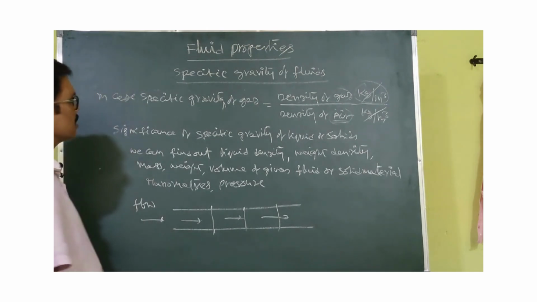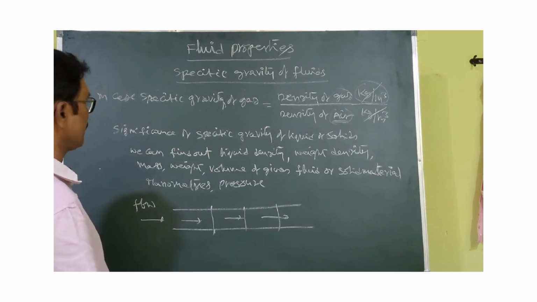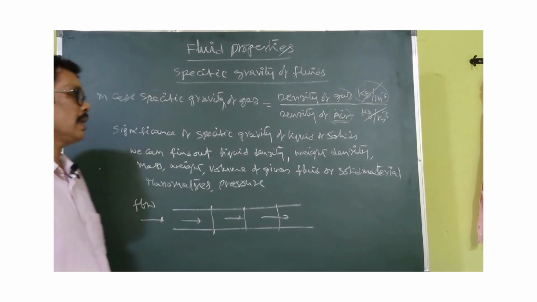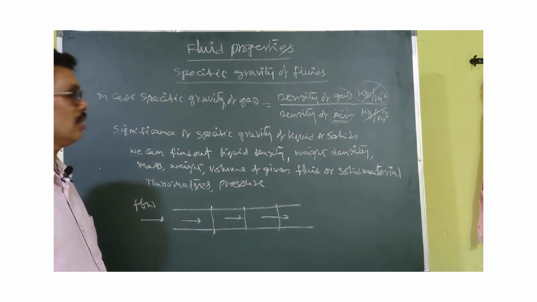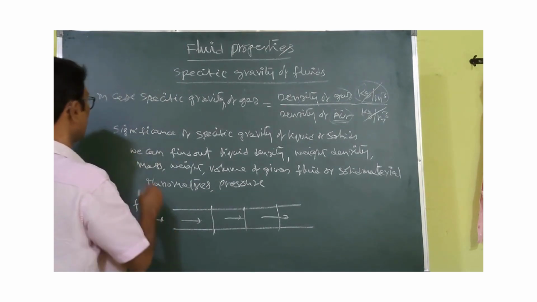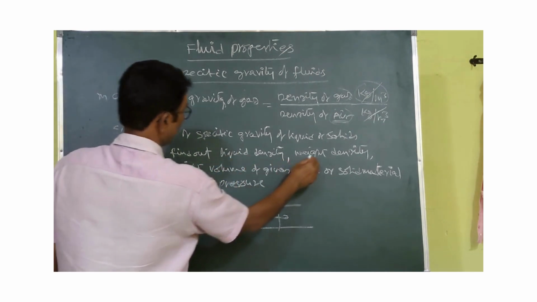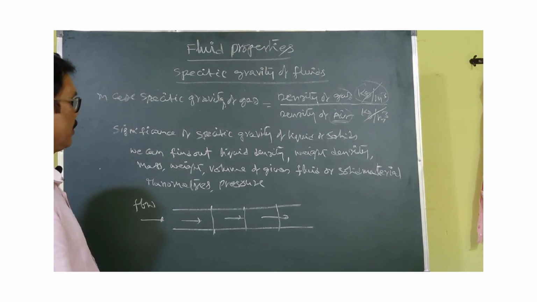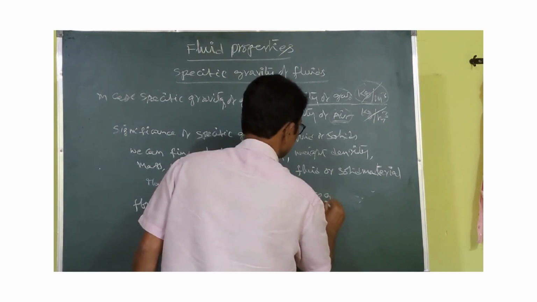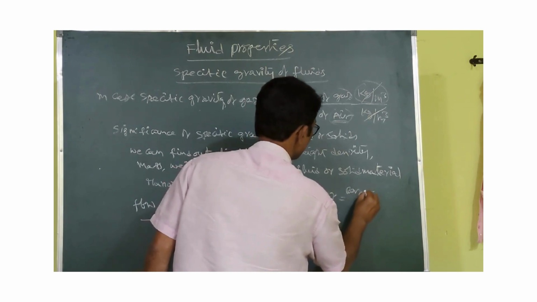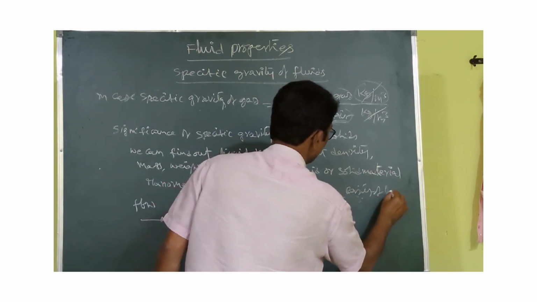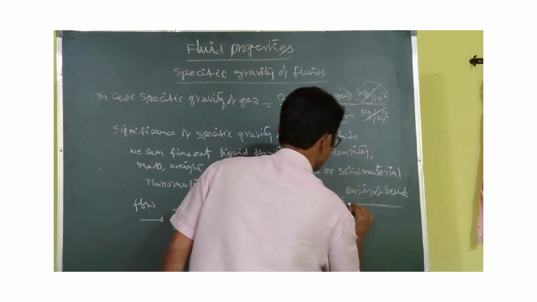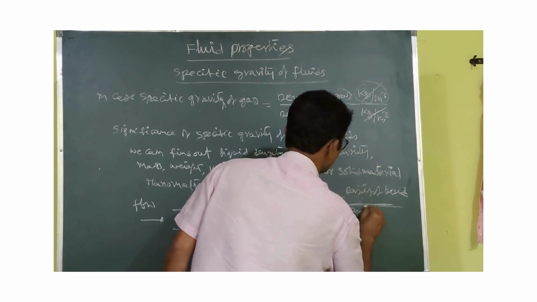Of course, what is the significance of this specific gravity, and where do we use it? We can calculate the specific gravity of liquids, solids and gases. Particularly for liquids and solids, we can find the density, weight density, mass, weight and volume of the given fluid. Specific gravity equals density of liquid divided by density of water.